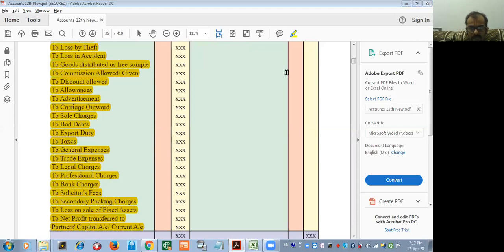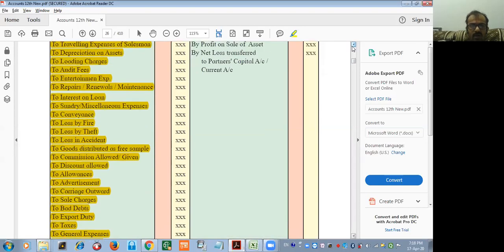Okay. Clear till here? These all are the items of indirect expenses. Now, again, read out.